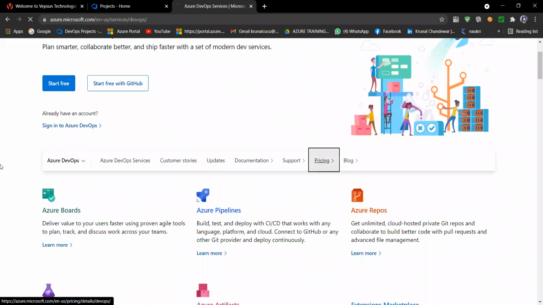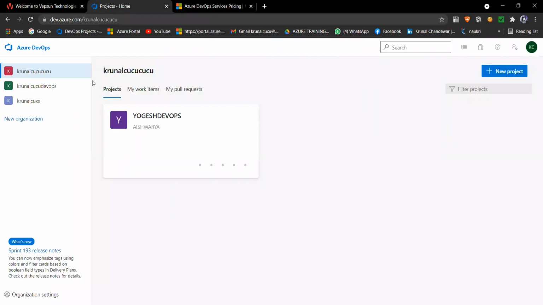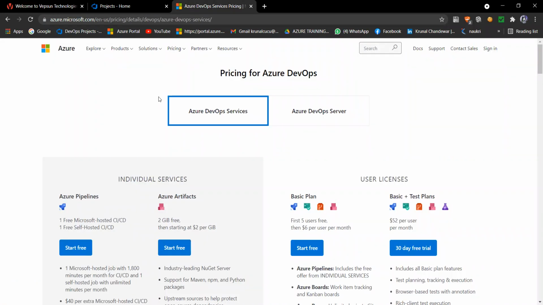If I click here on pricing, see, there are two things here. One is Azure DevOps Services and one is Azure DevOps Server, which I explained to you just now. All of this is nothing but what? Tell me. Service. It is nothing but a service.